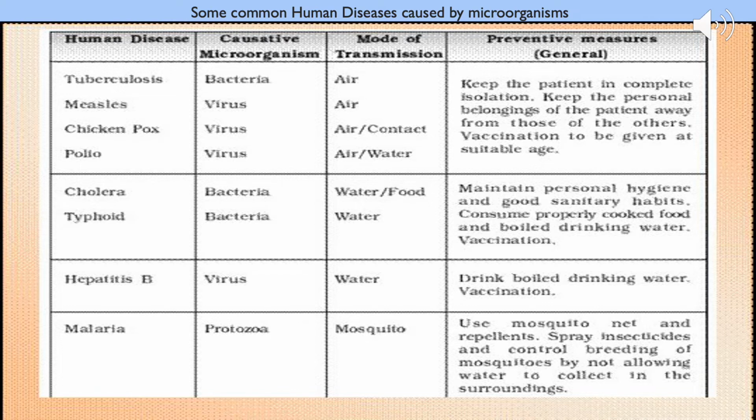Then malaria. Malaria is caused by protozoa and the mode of transmission is mosquito. Preventive measures: use mosquito nets and repellents, spray insecticides, and control breeding of mosquitoes by not allowing water to collect in the surroundings.